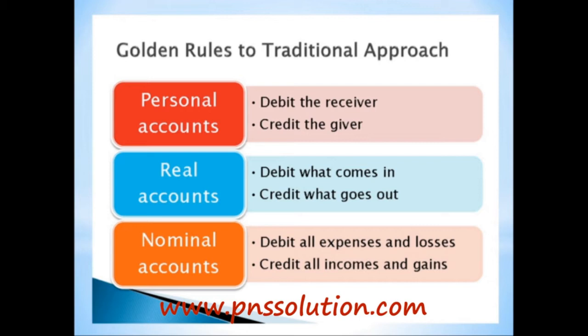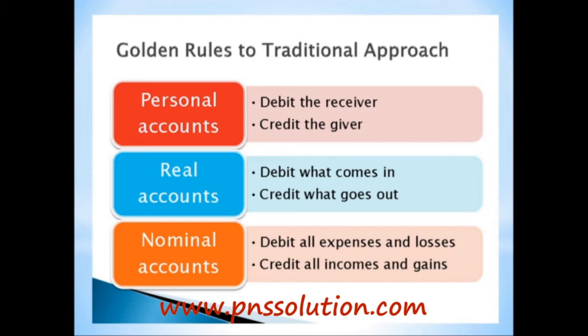Similarly, in real accounts, the rule is debit what comes in and credit what goes out. For every asset, debit is something that we receive, that comes in, and credit is something that goes out. For example, if we receive cash from someone, then cash account is debited. Similarly, if we give cash to someone else, then cash account is credited.